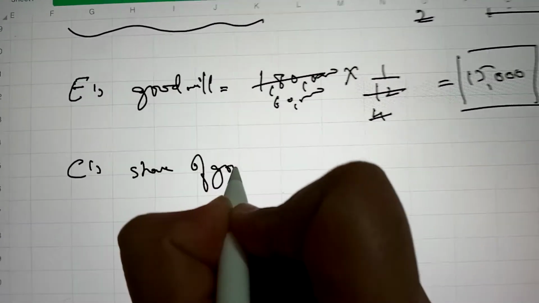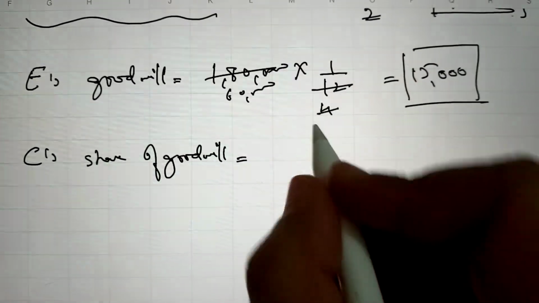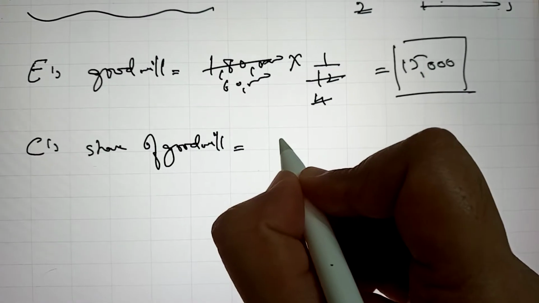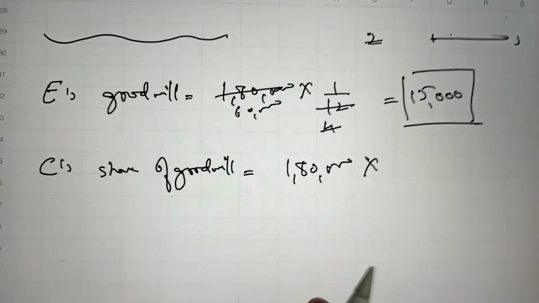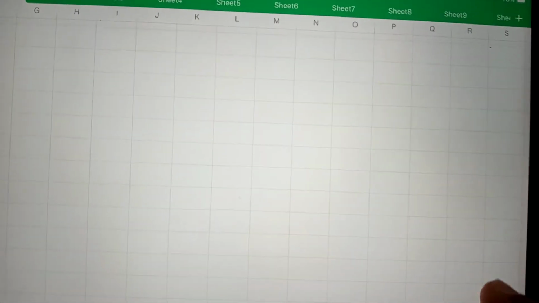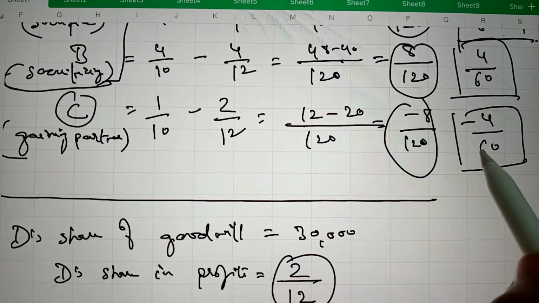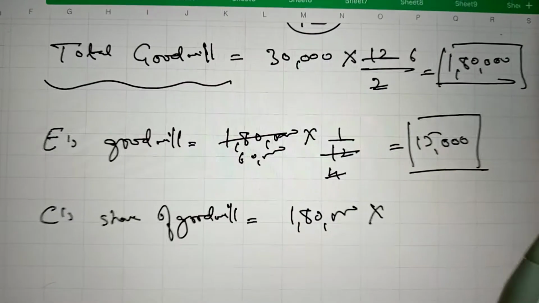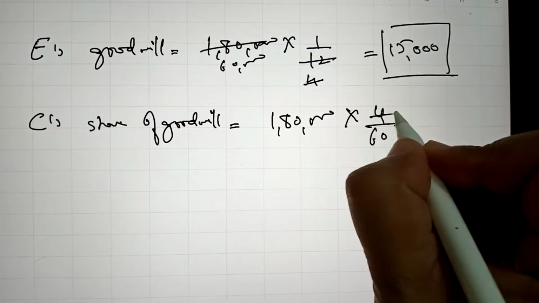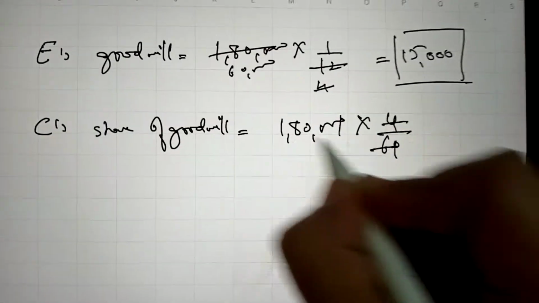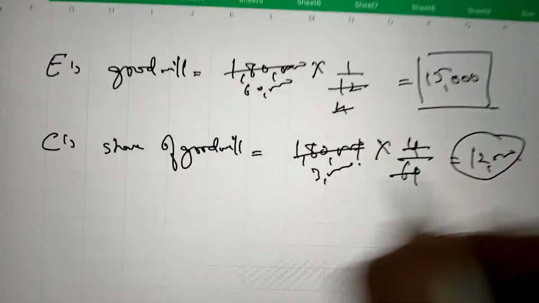C's share of goodwill, because C is a gaining partner, he will also compensate A and B sacrificing partners. So his share of goodwill is total goodwill 1,80,000 multiplied with his gaining share, 4/60, and it is 12,000 is C's share.